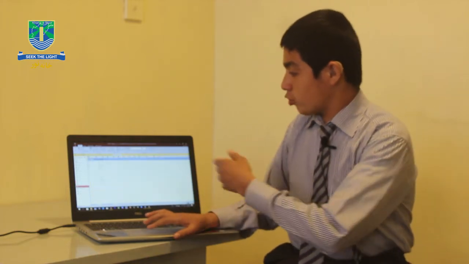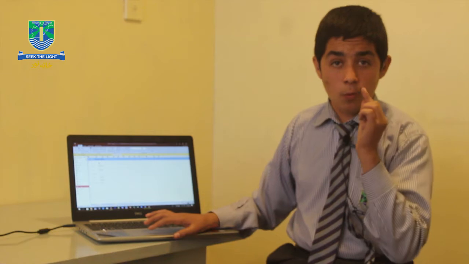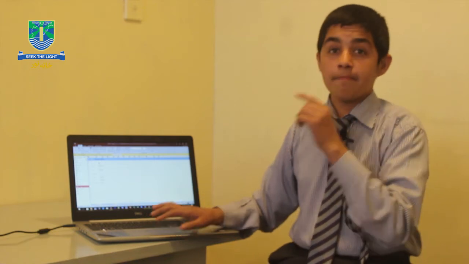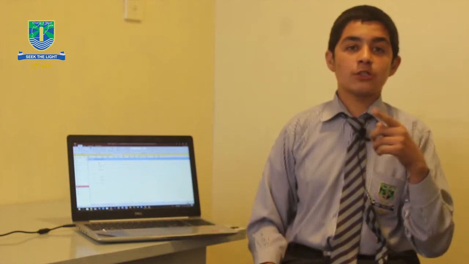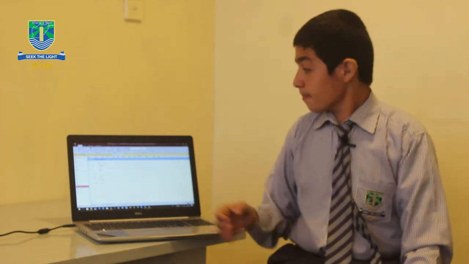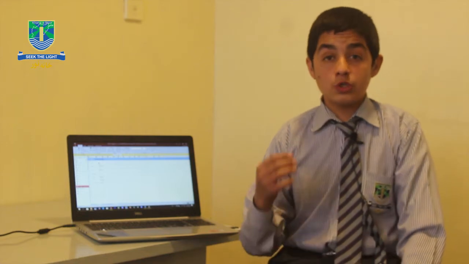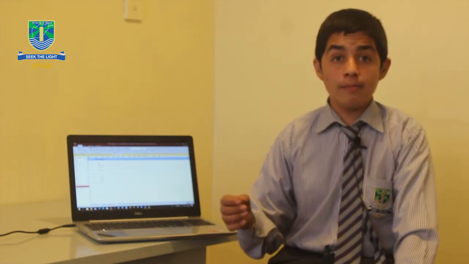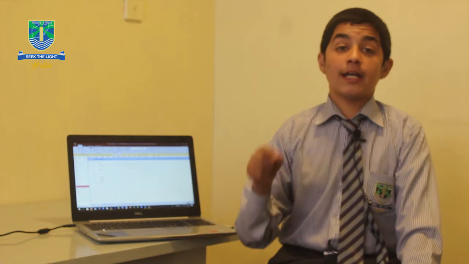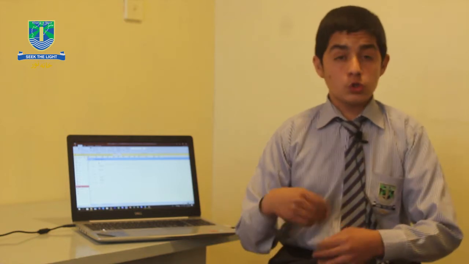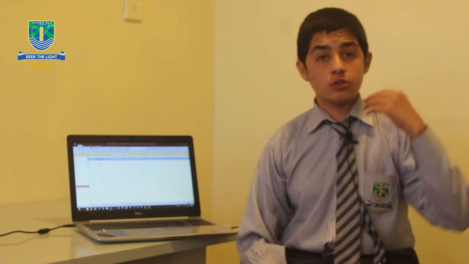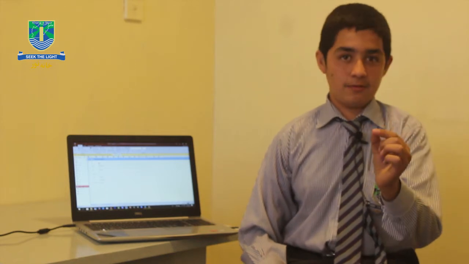And then you can also search for a person in one second. Example, early in class 1, 2, 3, we learn that a computer is an electronic machine which can solve a problem easily. At the time, we learned that a computer is a machine which does or solves thousands of calculations per second.